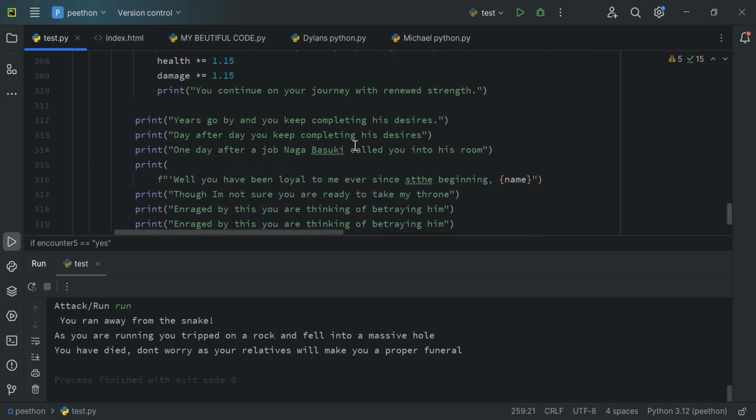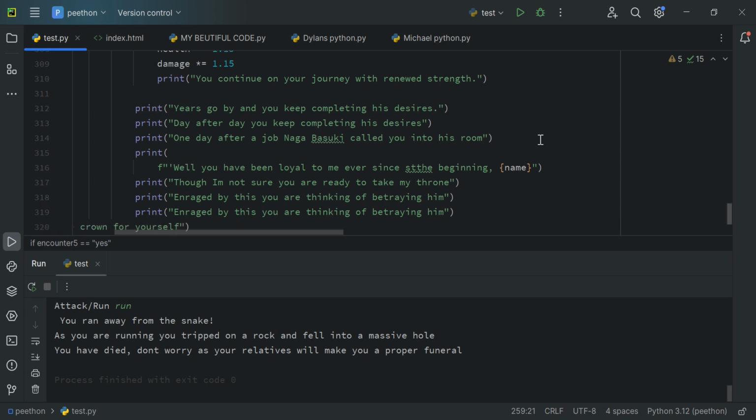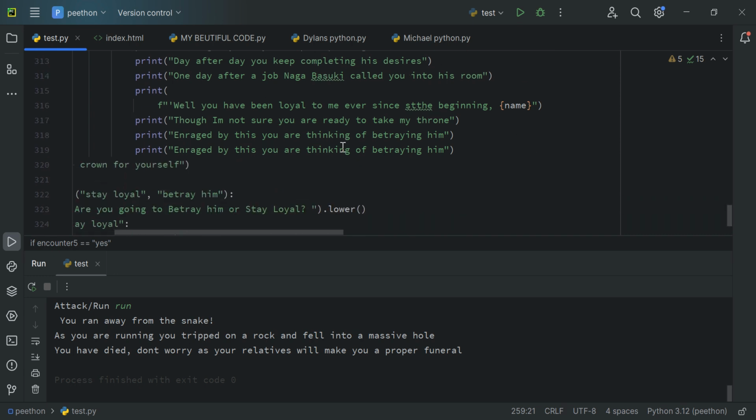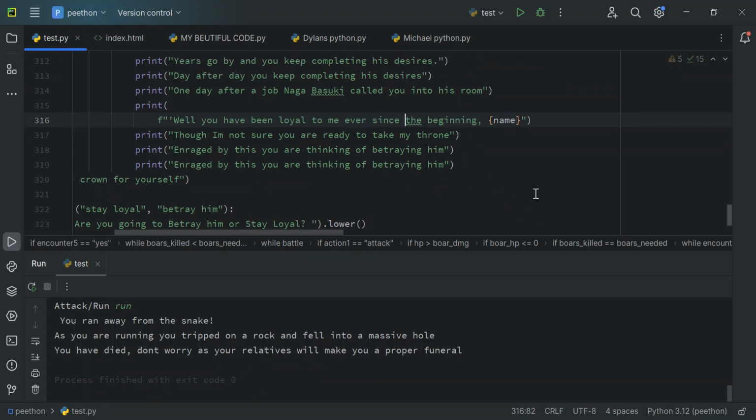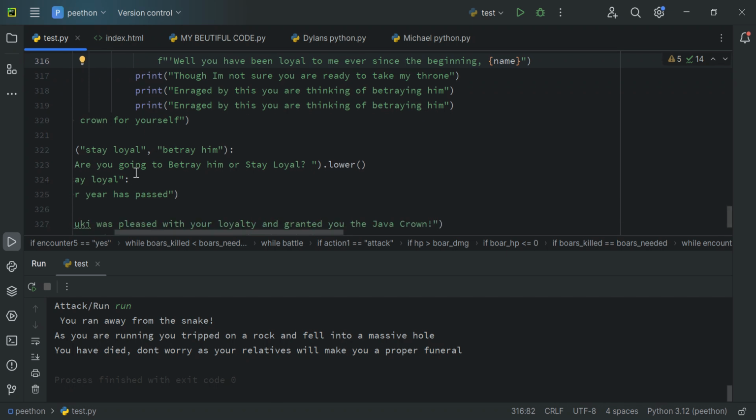Years and years go by, day after day, you complete desire. One day, Nagabasuki called you into his room. Well, you have been loyal to me ever since the beginning. Yeah, more typos here. Your name, as in this thing, Hari. Though I'm not sure you're ready to take my throne, enraged by this, you're thinking of betraying him. Yeah, crafting a crown for yourself.